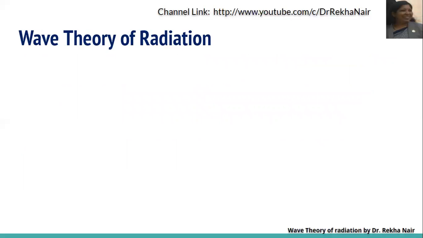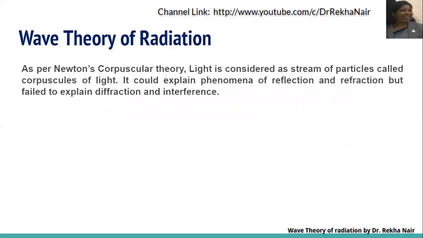Now let us discuss the wave theory of radiation. As per Newton's corpuscular theory, light is considered as a stream of particles called corpuscles of light. It could explain the phenomena of reflection and refraction, but it could not explain phenomena like diffraction and interference.